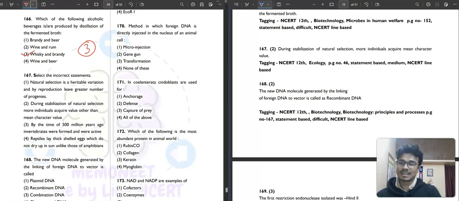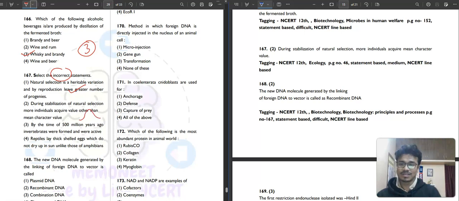What it's saying, select the incorrect statements. So natural selection is a heritable variation and by reproduction leave greater number of progenies. It is saying the incorrect statement, so this statement is correct. During stabilization of natural selection, more individuals acquire value other than the mean character value. No, more individuals acquire the mean character value. That's why you are saying the stabilization.